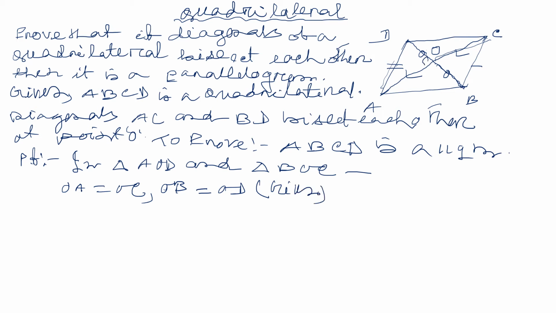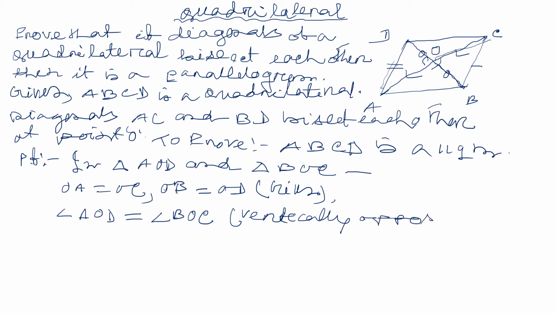And this angle equal this angle, vertically opposite angle. Angle AOD equal angle BOC, vertically opposite angle. Therefore, according to side angle side, these two triangles become congruent.